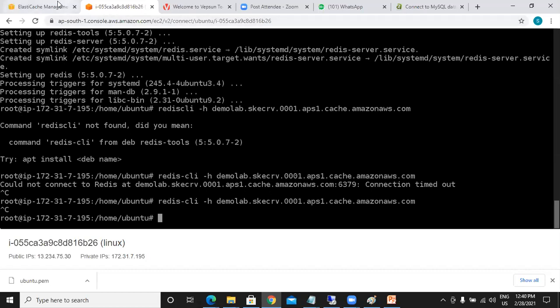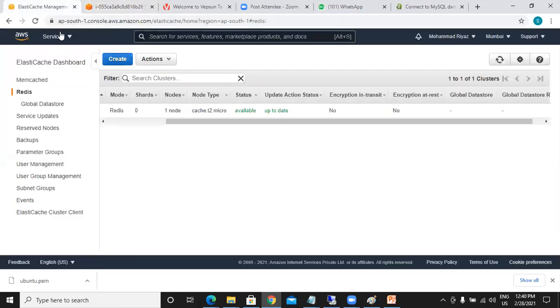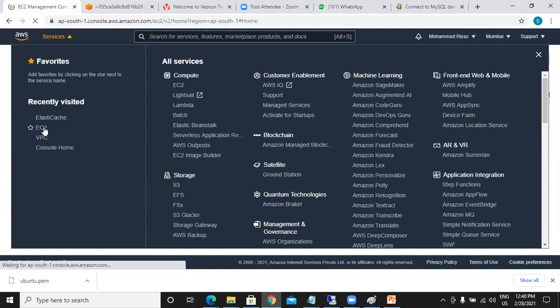Okay, maybe in EC2, I need to check what port has been opened.